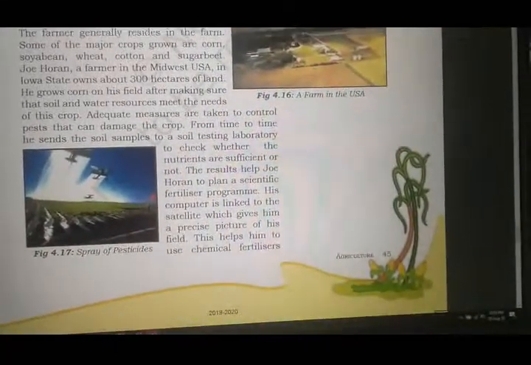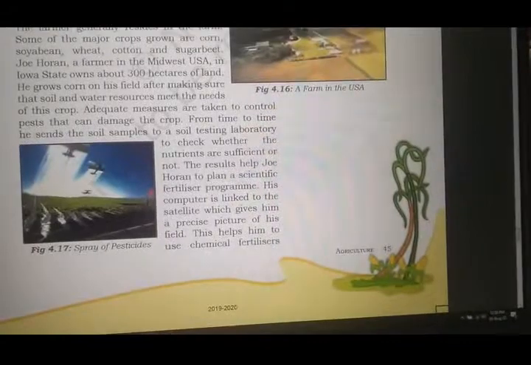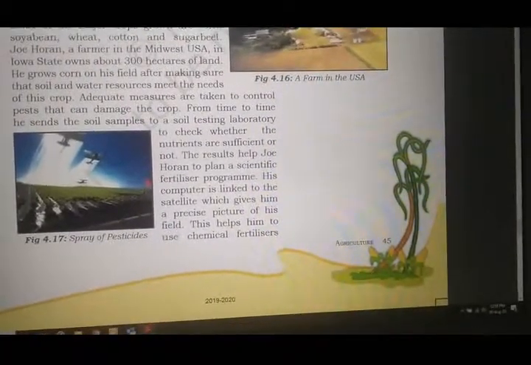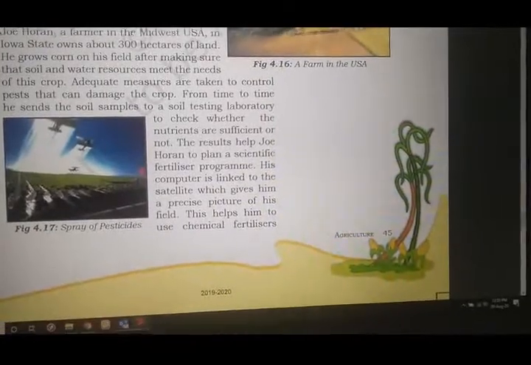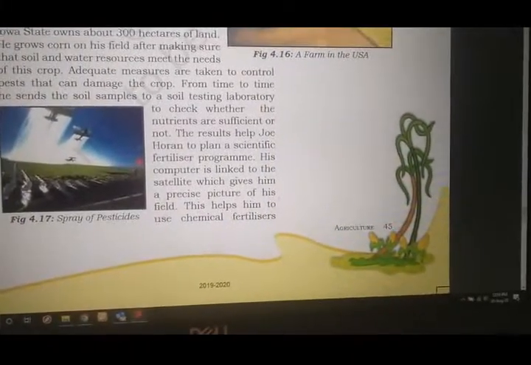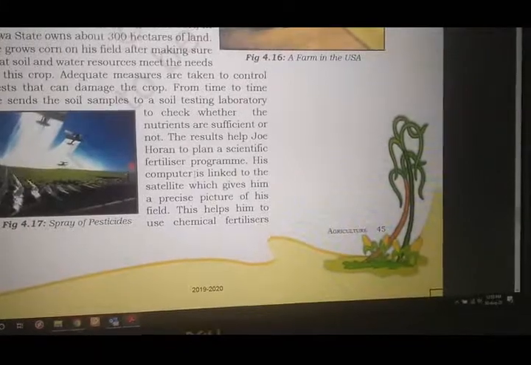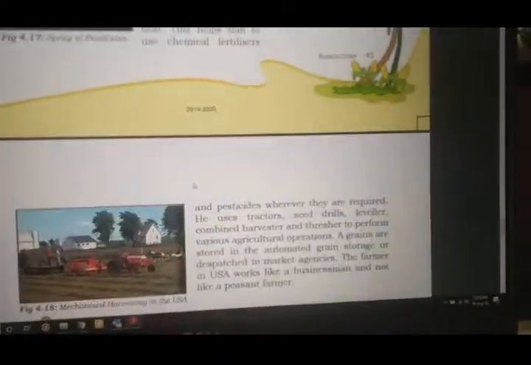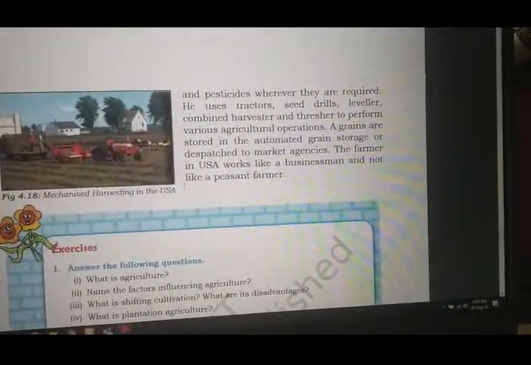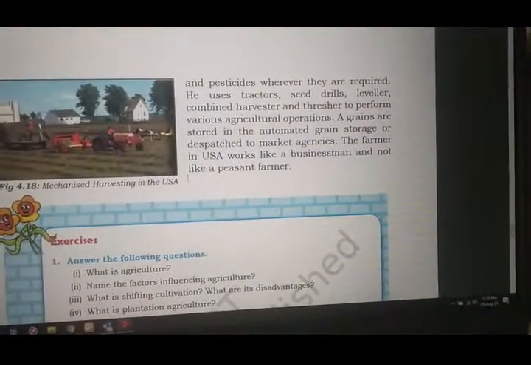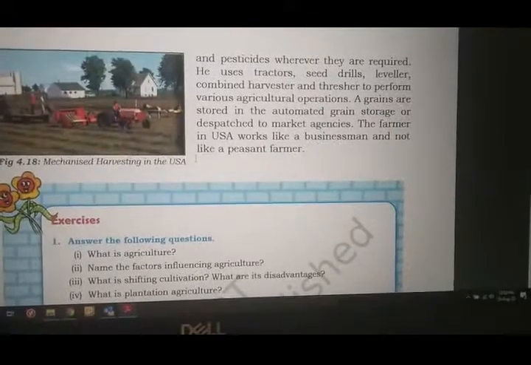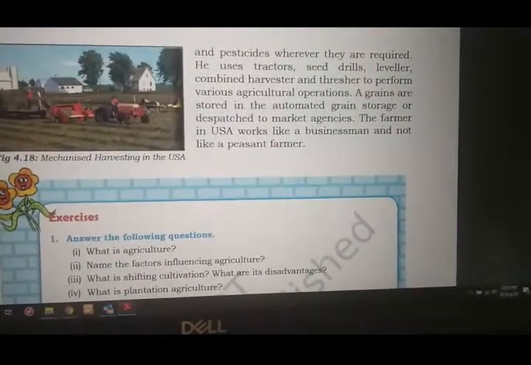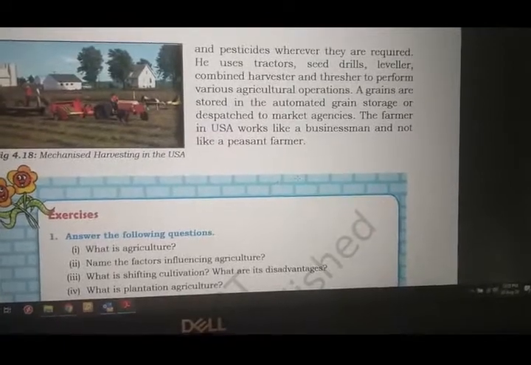From time to time, he sends soil samples to a soil testing laboratory to check whether the nutrients are sufficient or not. These results help Joey Horan to plan a scientific fertilizer program. His computer is linked to the satellite, which gives him a precise picture of his field. This helps him to use chemical fertilizers and pesticides wherever they are required. He uses tractors, seed drills, leveler, combine harvester, and thresher to perform various agricultural operations. The grain is stored in automated grain storage or dispatched to market agencies.